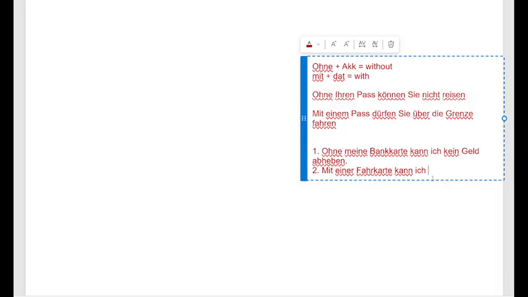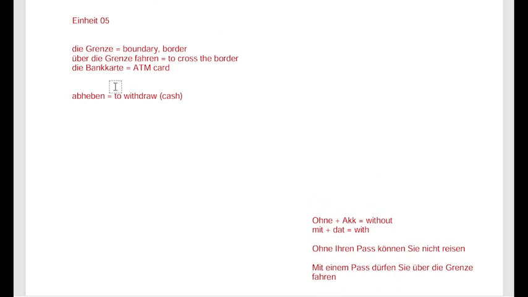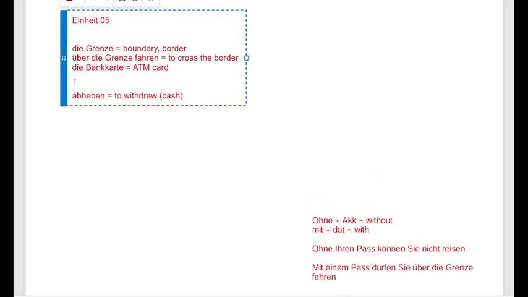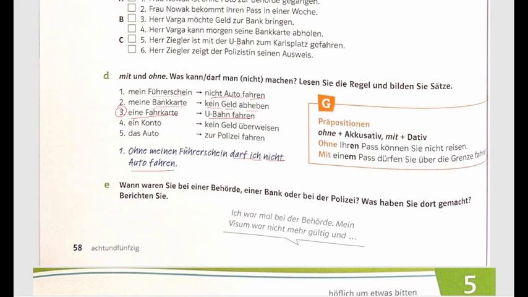There is a vehicle. So mit einer Fahrkarte kann ich mit der U-Bahn fahren. So for the vehicles we use the preposition mit. So mit einer Fahrkarte kann ich mit der U-Bahn fahren. For Fahrkarte, we have one more word, okay, that is Fahrschein. So der Fahrschein can also be used alternatively, which means ticket. Okay, it is synonymous to the Fahrkarte.